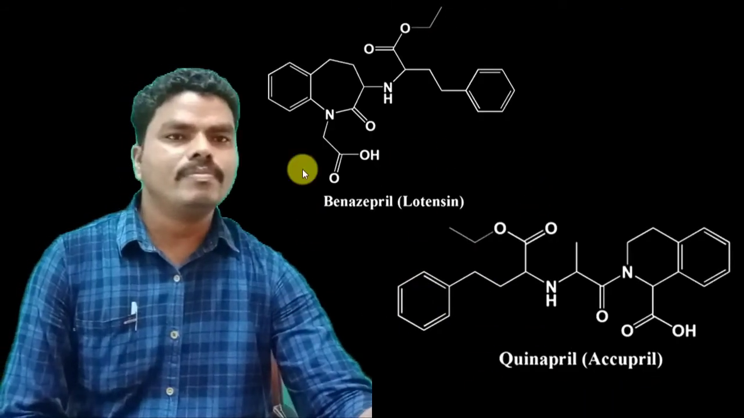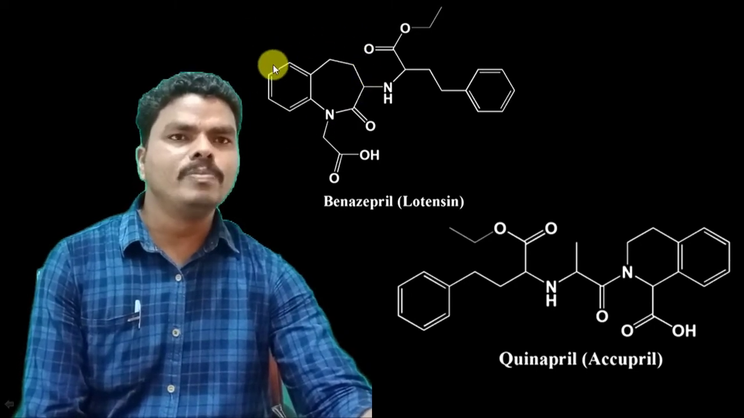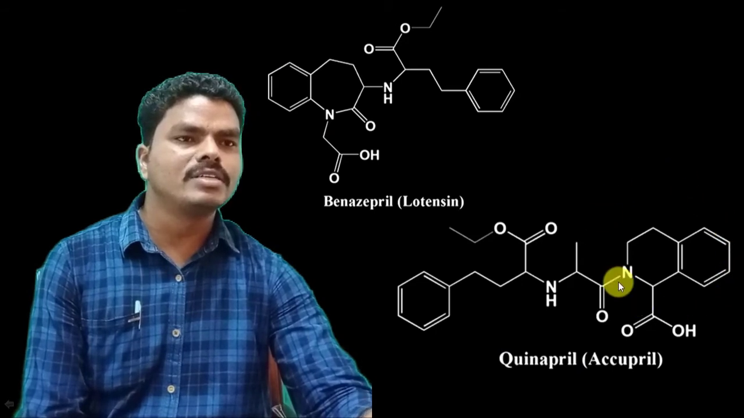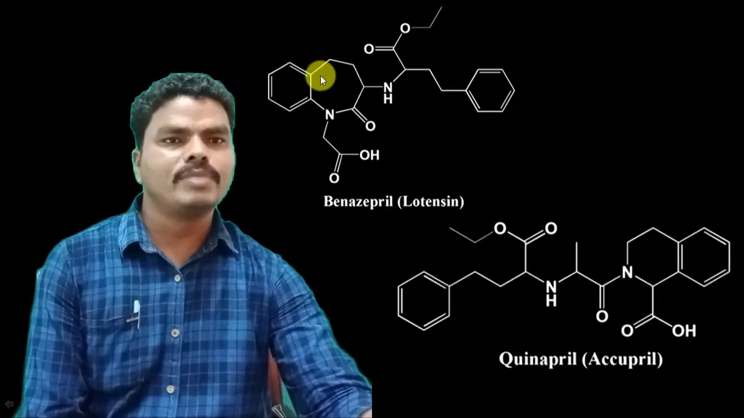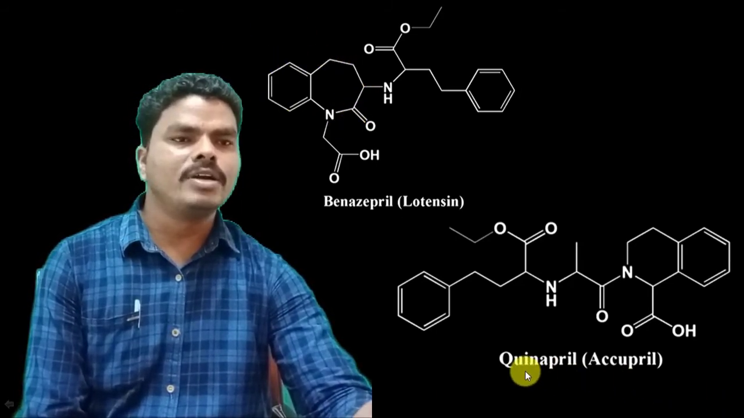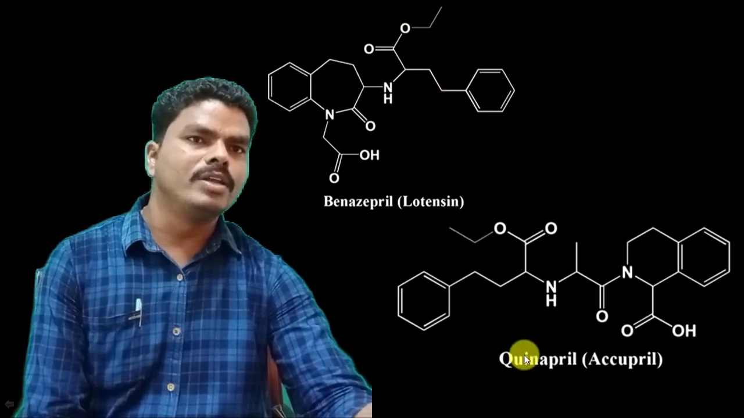In case of benazepril, it consists of a benzazepine group as the basic moiety, and in case of fosinopril, it consists of a phosphinic acid group as the basic moiety. Carboxylic group and carboxylate group are present in their chemical structure.